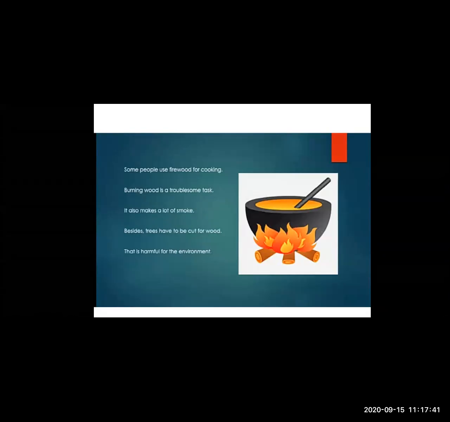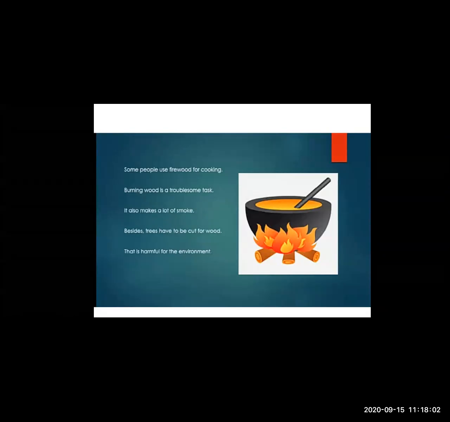Why? Because if the wood is not good, if it is wet, it won't catch fire very easily. It also makes a lot of smoke. Have you seen that when wood is burnt, it gives out a lot of smoke? Yes, a lot of smoke starts coming out when you burn the wood.